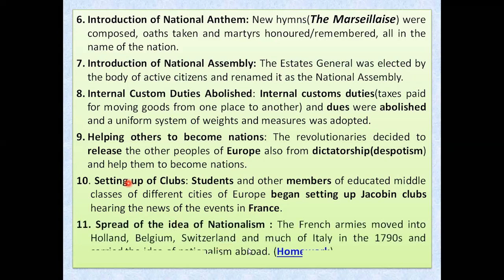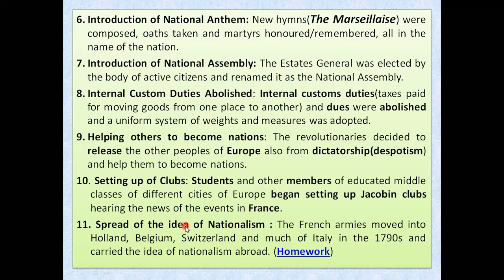What is the next idea that was brought about? The spread of the idea of nationalism. Let me tell you very clearly that this idea of nationalism, I will always tell you, came from the French Revolution. The idea of nationalism came from this French Revolution, and it spread throughout the world, not only in Europe but throughout other continents also.